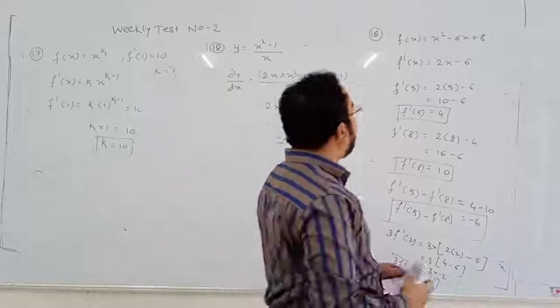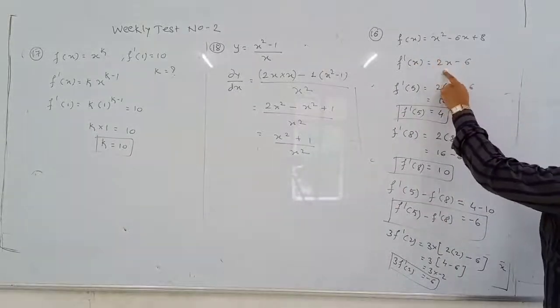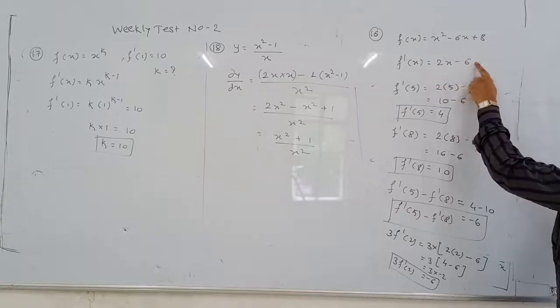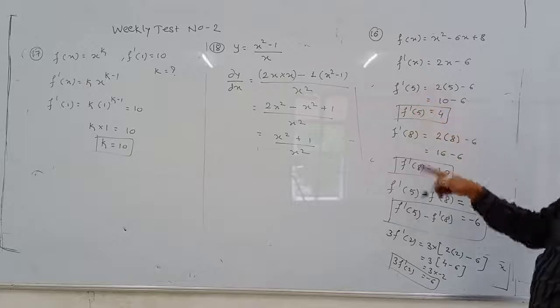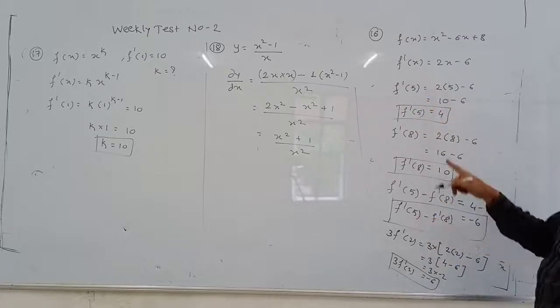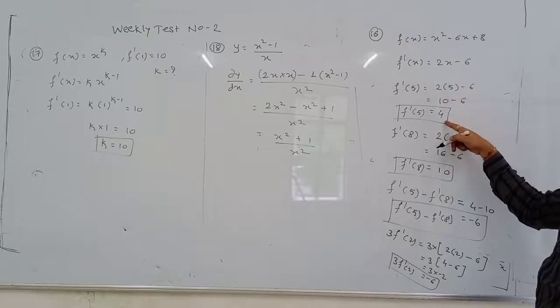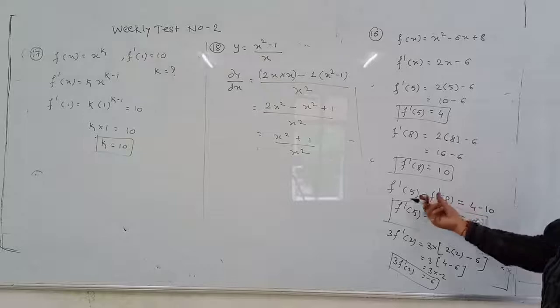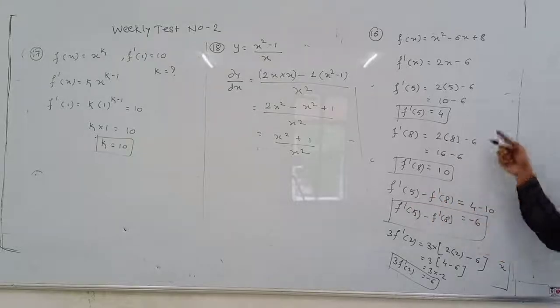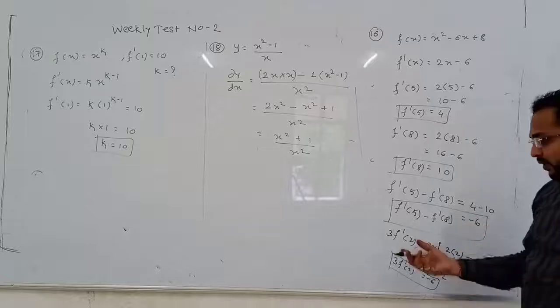Okay now here f of x is equal to x square minus 6x plus 8. Differentiation of x square is 2x, minus 6x is 6, 8 is constant so 0. Now f dash of 5 minus f dash of 8. Substitute 5 as x value: 5 into 2 is 10, 10 minus 6 is 4. f dash of 8: 8 into 2 is 16, 16 minus 6 is 10. Now f dash of 5 minus f dash of 8 is 4 minus 10, it is minus 6.